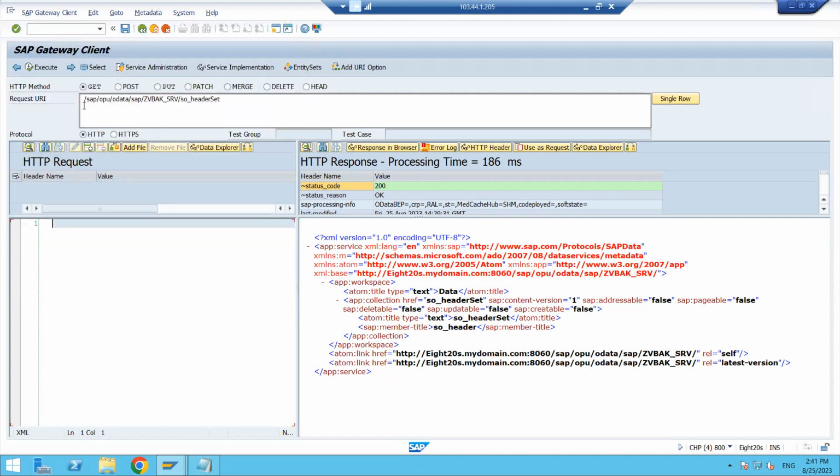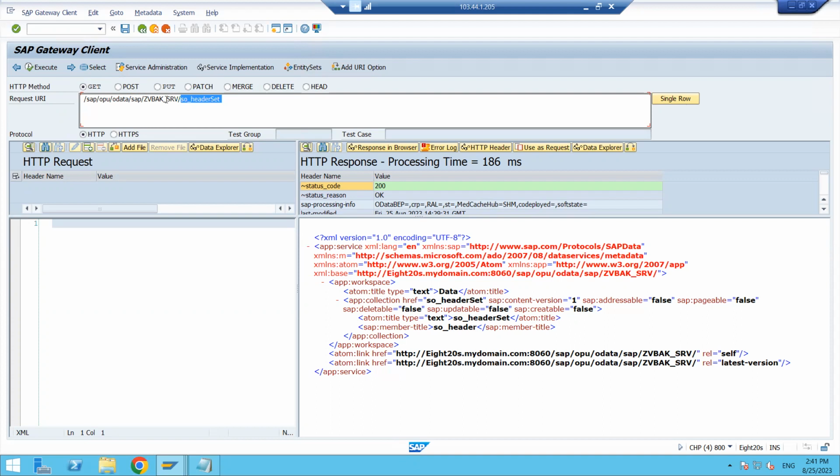Okay, so how is it coming now? Up to here, SAP, OPU, OData is coming here, and after that the service name is coming here, ZVBAK_SRV, and after that, slash SO header set. This is our entity set name only.